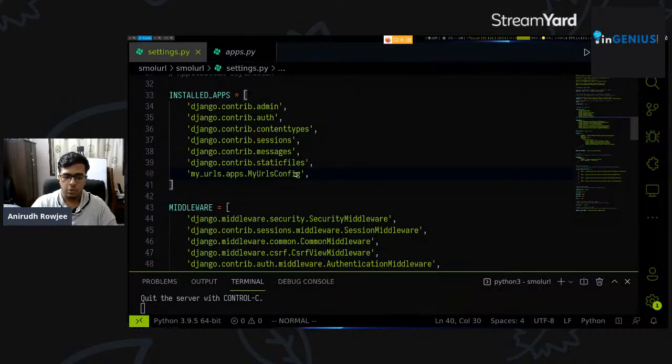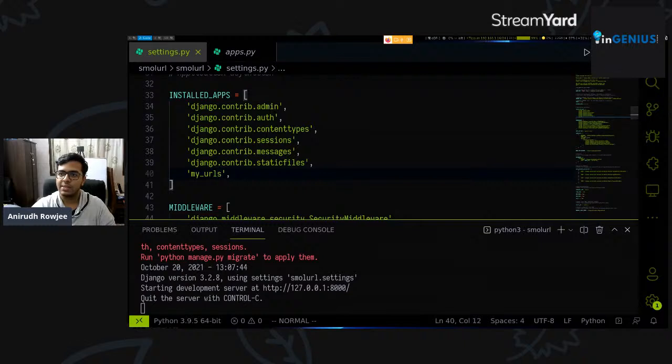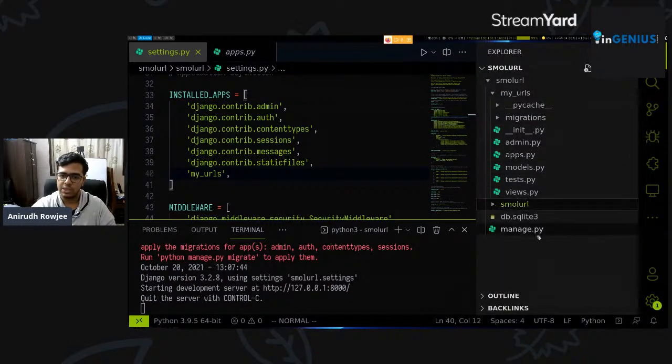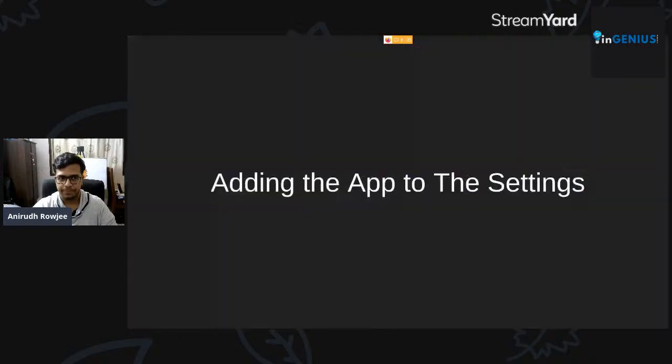But usually what you'll do is you will go ahead and keep just the app name. So even just my_urls is fine. But so long as it is the app name indeed. So you've got my_urls here, right, which is the new app that we generated. So long as you use this name itself, your installed apps configuration should be fine. So you don't have to worry about it.